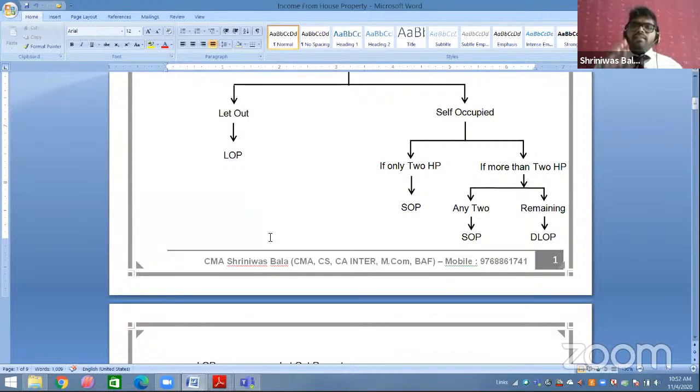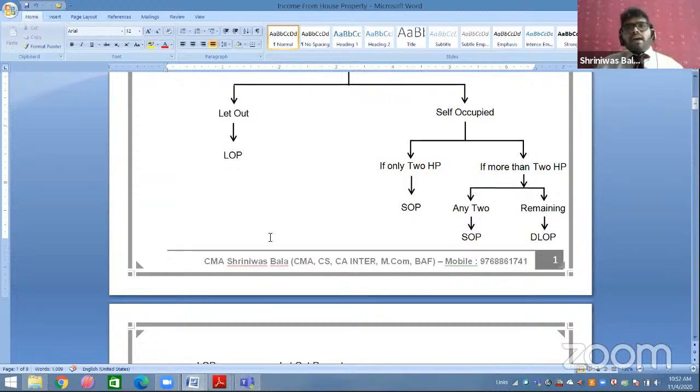So if in any case more than 2 house properties are there and the assessee is saying, sir, in all 5 house properties I stay with my family, I have self-occupied them, the income tax provision says no, not allowed. Only 2 is allowed. So out of 5, only 2 you count as SOP, and the remaining 3 you have to count as DLOP.